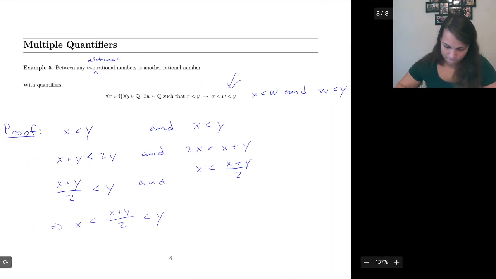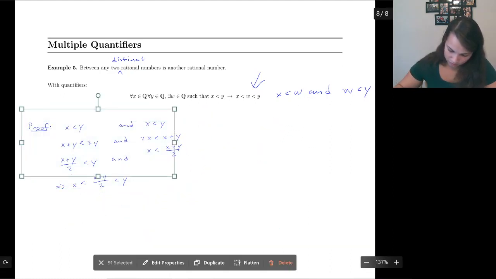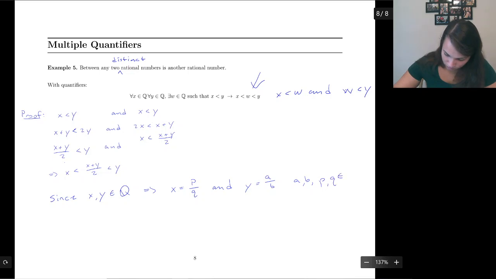Okay. Nope, I do not have more space. Let's make more space. So, since x, y are rationals, let's take advantage of that fact and write them in their fraction form. And then we want to quickly note that b and q are not going to be 0 because those are the denominators.